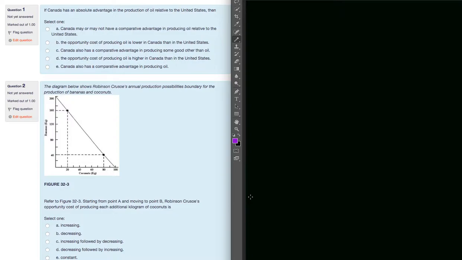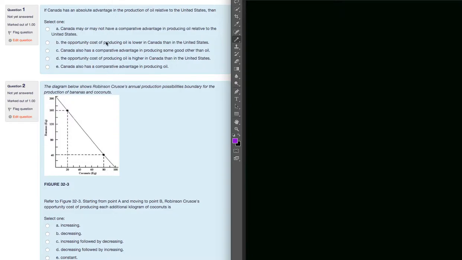So, absolute advantage deals with whoever can produce more of a specific good using the same amount of resources and time and everything else. And comparative advantage is who can produce a certain good at the lowest opportunity cost. So comparing production levels of more than one good is required to calculate comparative advantage. So absolute advantage in production of oil for Canada relative to the United States is this idea that we need to be able to produce more oil for a certain amount of time than the United States. So let's see which answer could say that.